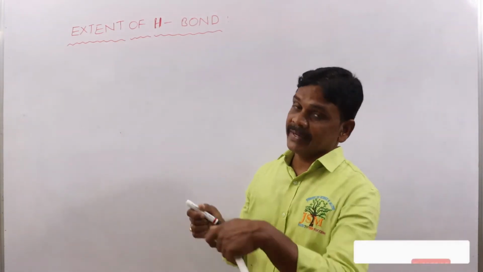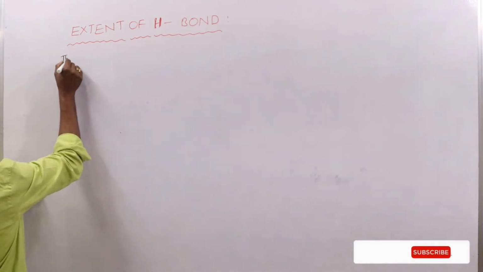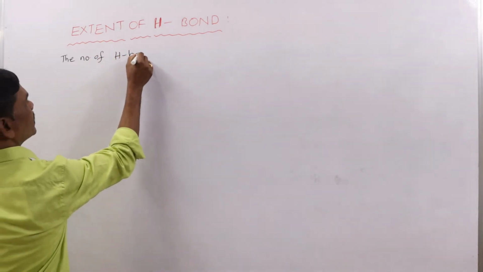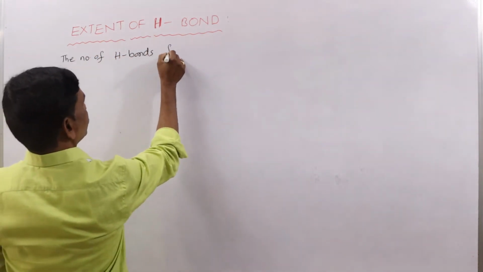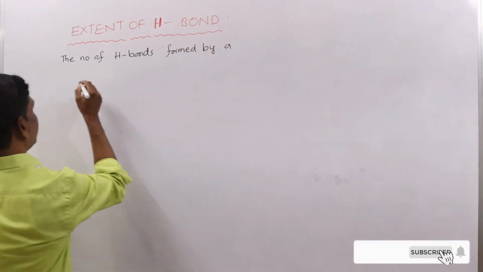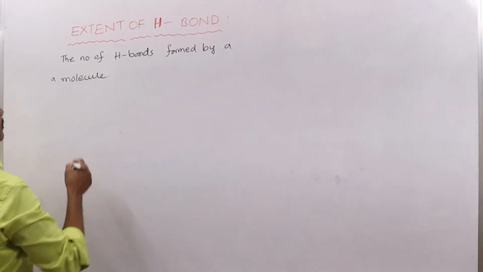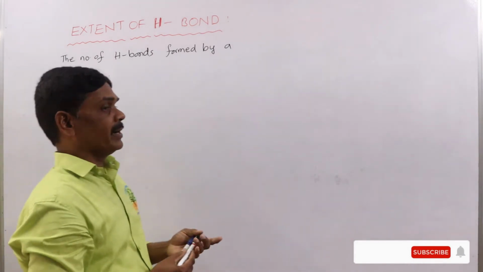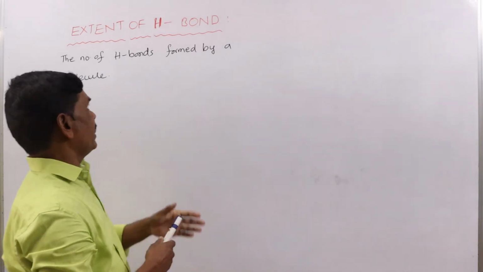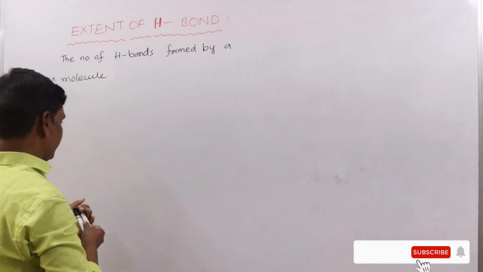Extent of hydrogen bond. So what is the meaning of extent of hydrogen bond? The number of hydrogen bonds formed by a molecule is known as extent of hydrogen bond.